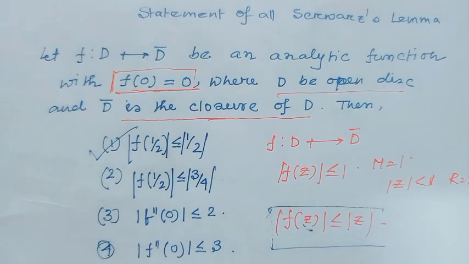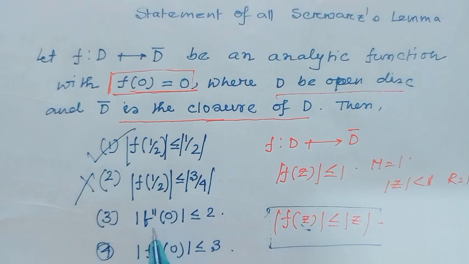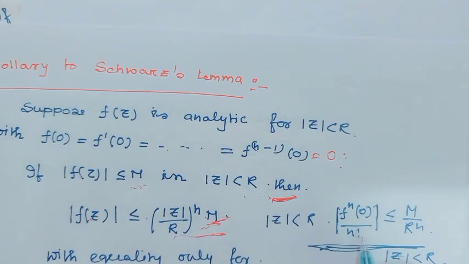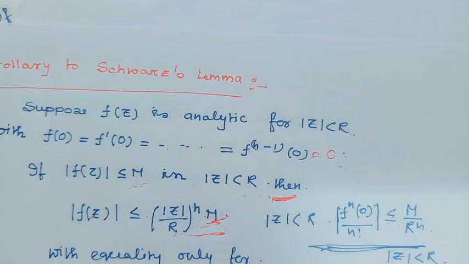|f(1/2)| ≤ 3/4 is wrong. Here, |f''(0)| ≤ 2 and |f''(0)| ≤ 3. Here I have seen |f^(n)(0)|/n! ≤ M/R^n.